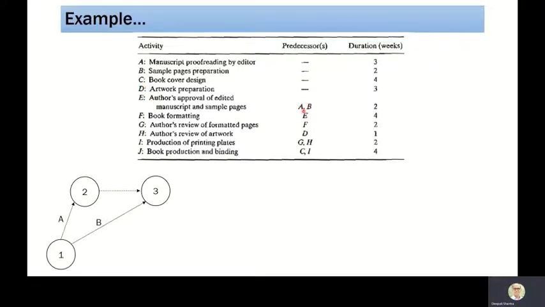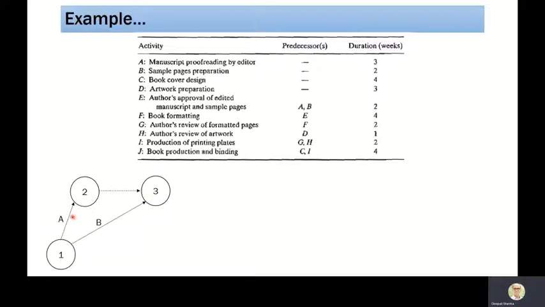So we are getting an idea that the first precedence relationship is based on A and B. Let us assume that we are starting from node 1. Now when we are starting from node 1, A and B are concurrent activities, so we are going to introduce a dummy activity. So from 1, you have A and B. We have distinct nodes 2 and 3. They are connected by a dummy activity.